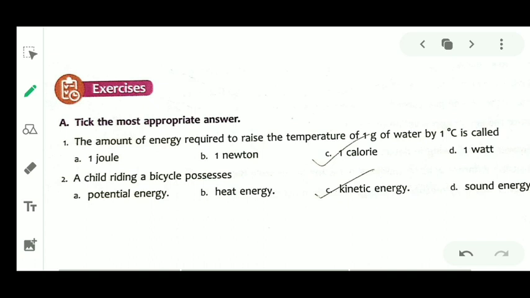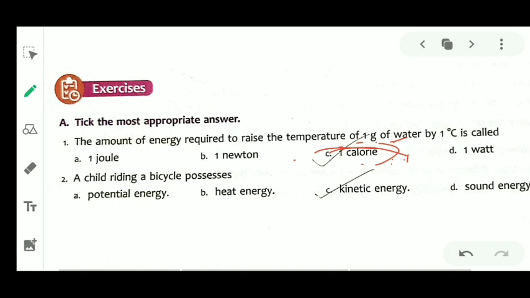Section A, take the most appropriate answer. The first question is, the amount of energy required to raise the temperature of 1 gram of water by 1 degree centigrade is called calorie. Calorie is the right answer here.